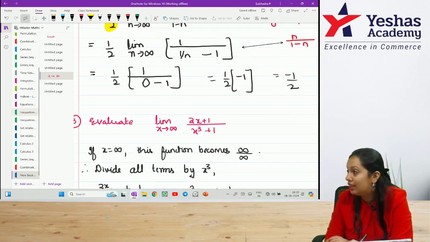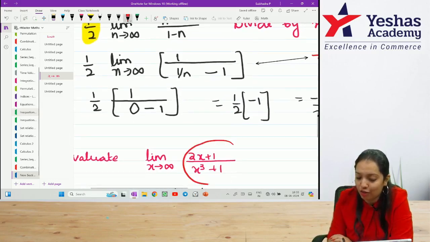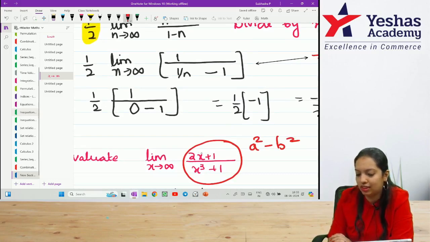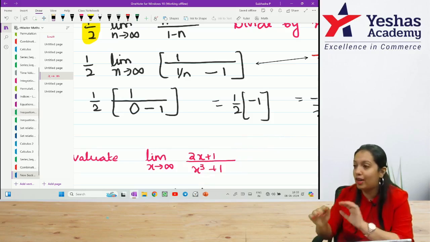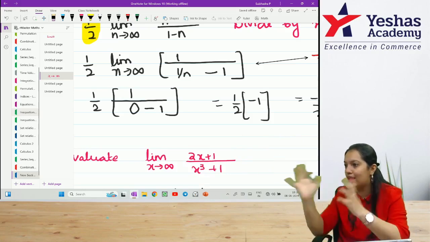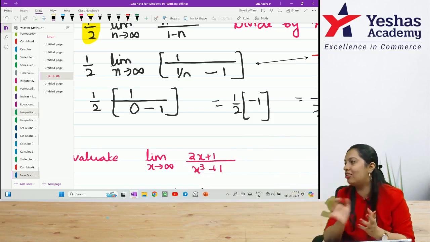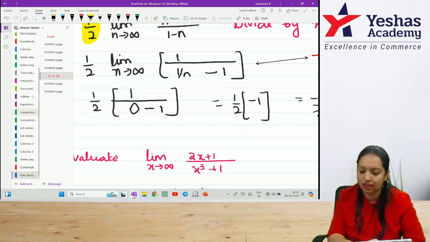I can't do it. It is not of the format where I can take it as a square minus b square, because 2 is not a square of any number, and x cube is not a square of any number. Obviously, I can't substitute at all. My only other way is either multiply all the terms by something or divide all the terms by something. So, I am starting in that way.